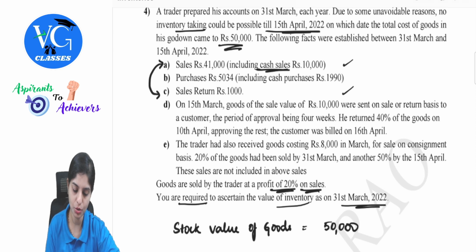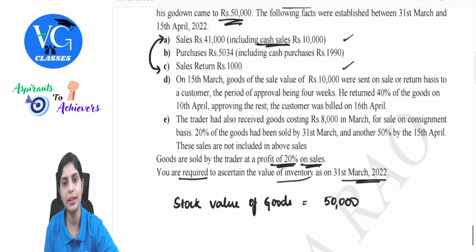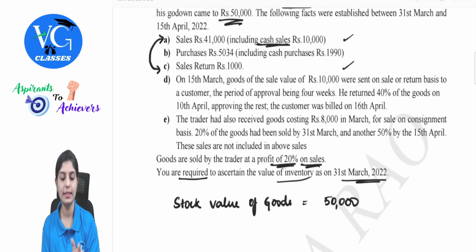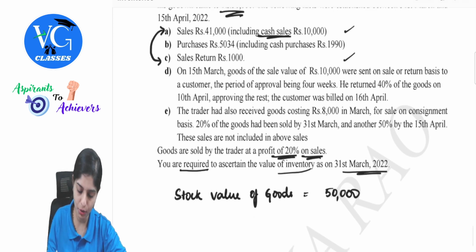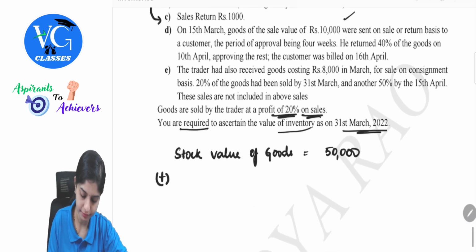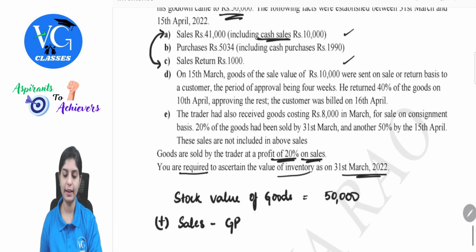Yes. So sales, should this be included with respect to the inventory taking? The sales is resulting between 31st March and 15th April. What are we doing? We are finding the value as on 31st of March. Should it be considered as on 31st March? Yes. So what will I do? I will add sales minus gross profit.